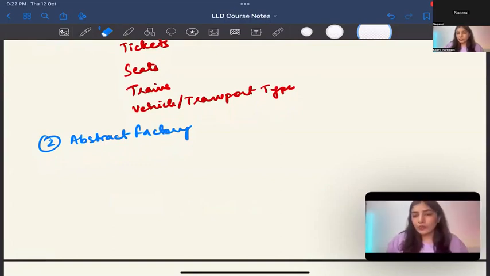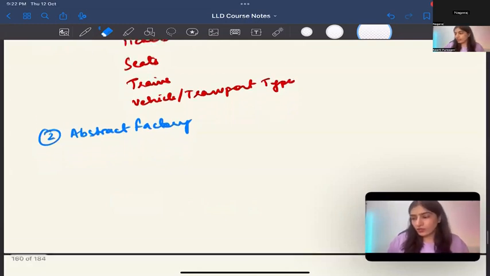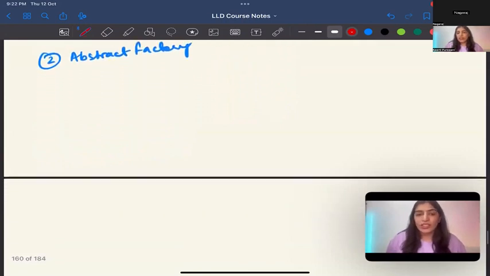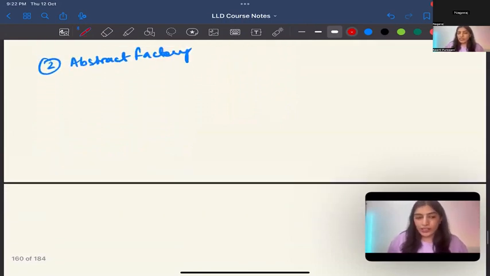I'll tell you a common use case that I have thought of, and I've actually coded this also, so I can show you in IRCTC this part. I considered the payment because it is going to be there in literally all the systems. That's why I wanted to show you payment. I'll let you know how I have done it. So basically there is a payment factory.